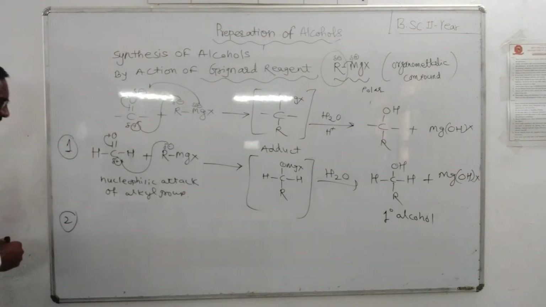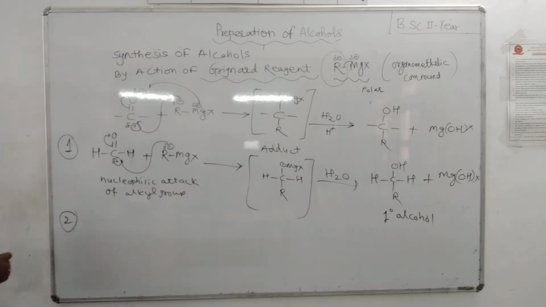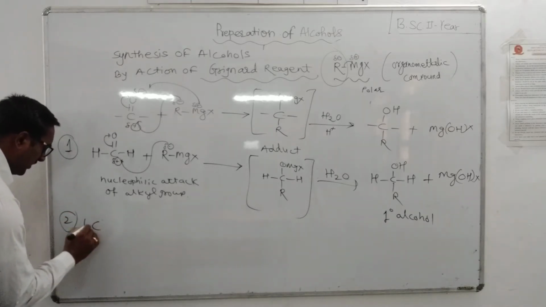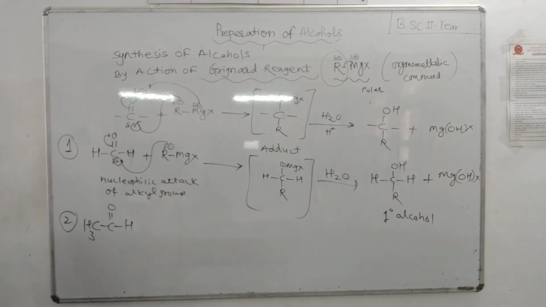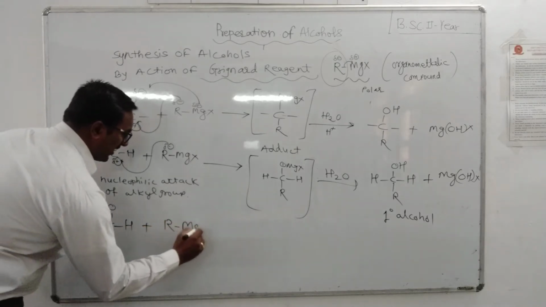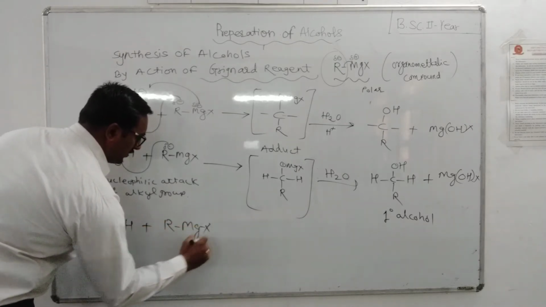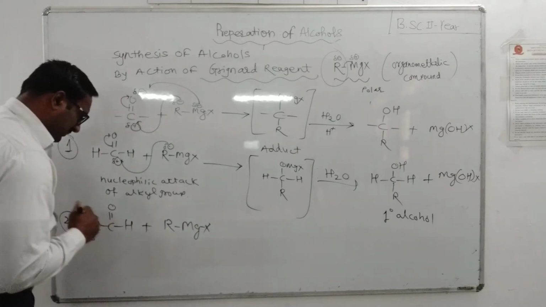Second example: acetaldehyde, the second member of the aldehyde series, CH3-C double bond O-H, plus RMgX, alkyl magnesium chloride.